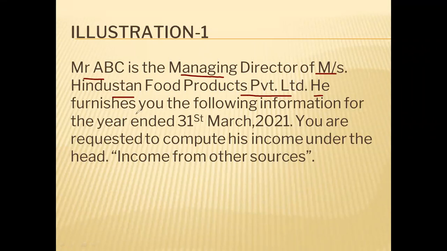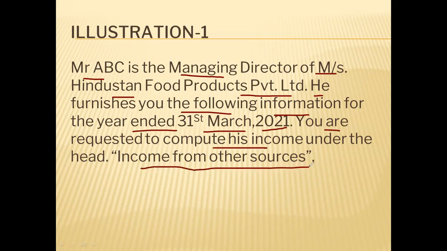He furnishes you the following information for the year ended 31st March 2021. You are requested to compute his income from other sources. Okay, simple question. Mr. ABC is a managing director of Hindustan Products Private Limited, and he is giving you the following details. From that income, you have to just calculate what will be his income from other sources.